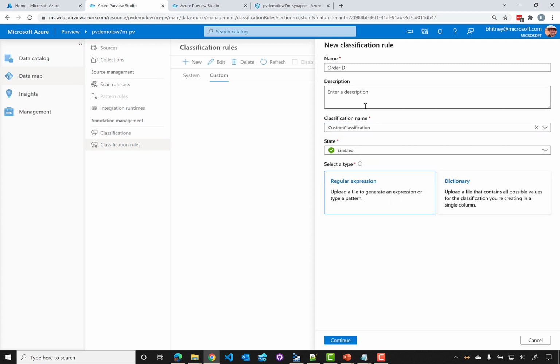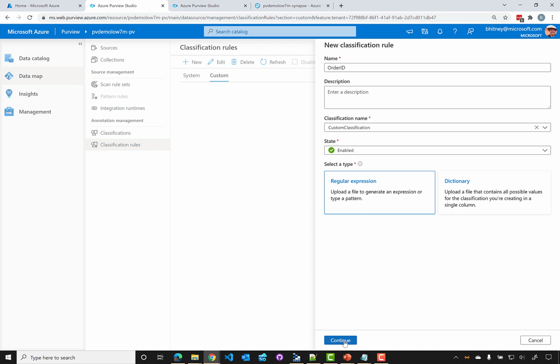And when we're creating a new classification, we need to tell it how to classify, whether we're going to use a dictionary, which would obviously be if we know all the possible values. Maybe it's a true, false, or a month name, something where we could provide all the values. We could upload a dictionary, or we could give it a regular expression, which is more common when we're trying to match against data.